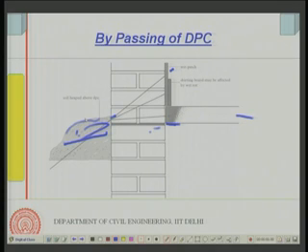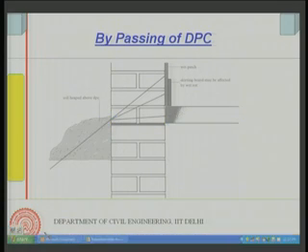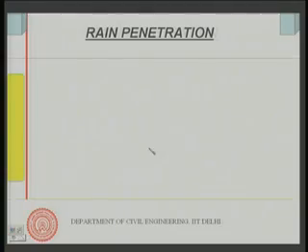There can be several other situations also in cavity walls and so on, where bypassing of the DPC may take place. Rain penetration. So, we have seen some cases like groundwater and the capillary rise situation, which I mentioned. Out of the 4 things, I have discussed condensation a little bit. In fact, I have started in reverse order. First I discussed condensation, basement also related to condensation, then we discussed the capillary rise situation.